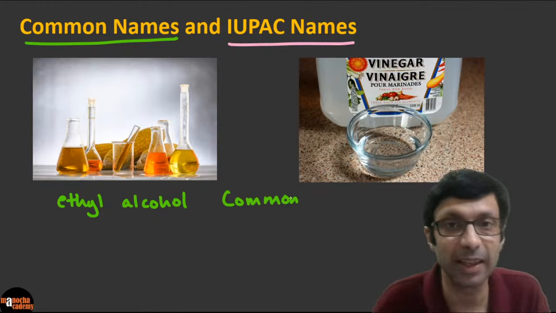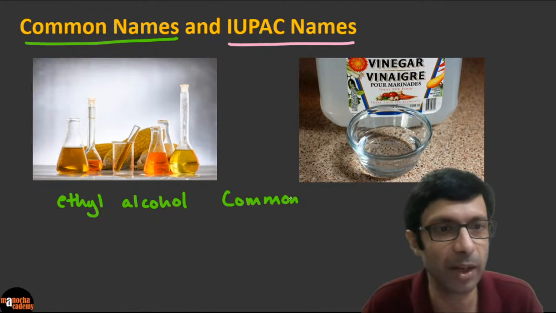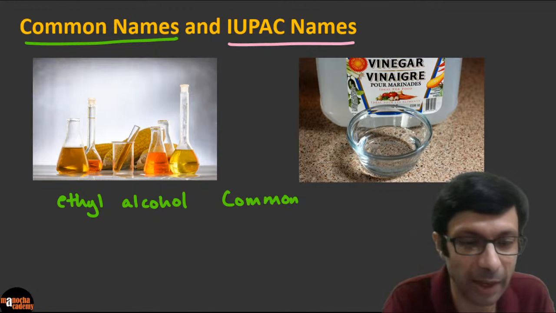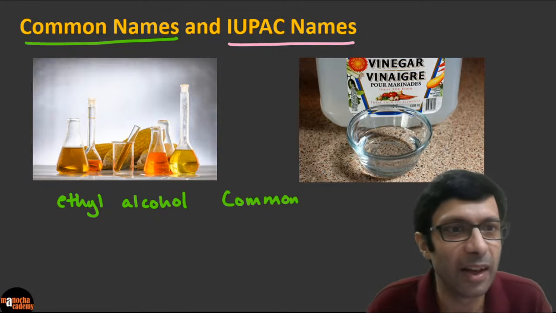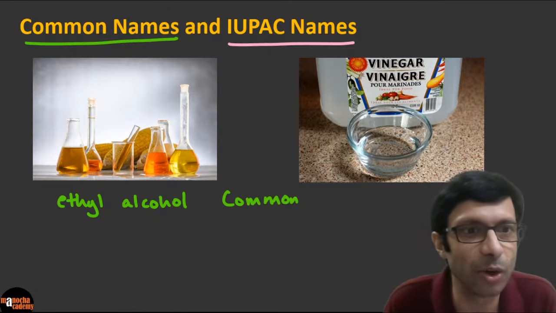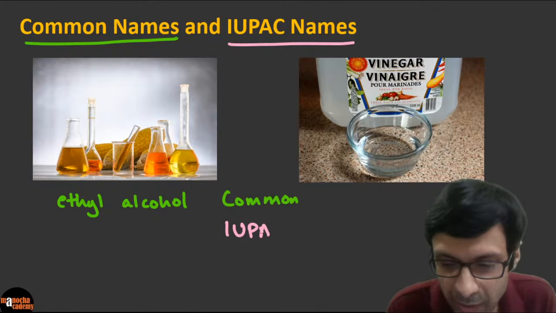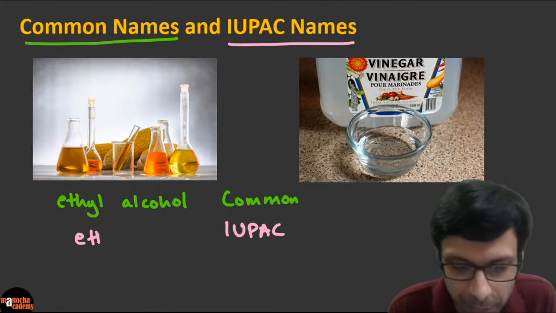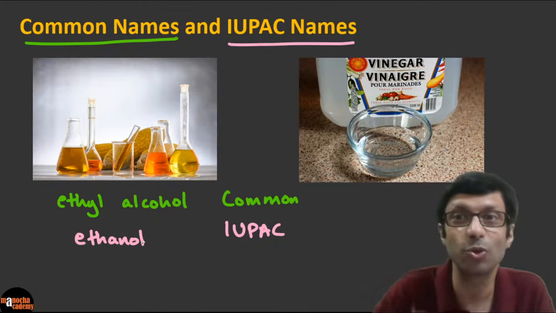It's commonly known as ethyl alcohol or simply alcohol. And what is the IUPAC name? Can you tell me? Excellent, guys. So I see Palini has written ethanol. Prachi has written it too. Very good. So the IUPAC name of this compound is ethanol. And we'll be talking about IUPAC naming.